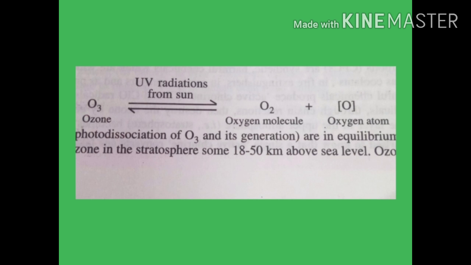Chlorofluorocarbons are synthetic harmful chemicals which are widely used in refrigerators and air conditioners as coolants, in fire extinguishers, aerosol sprays, and as propellants. Once released in the air, these chemicals produce active chlorine in the presence of ultraviolet radiation. These radicals, through a chain reaction, then destroy the ozone by converting it into oxygen. Due to this, the ozone layer in the upper atmosphere becomes thinner.